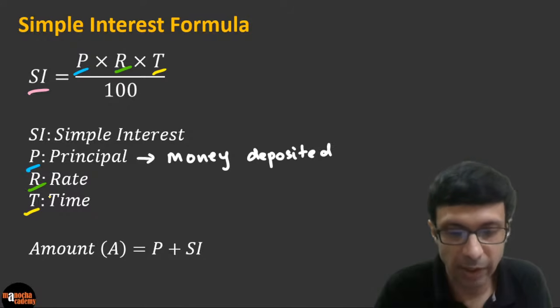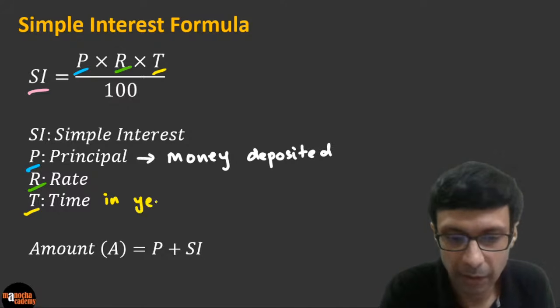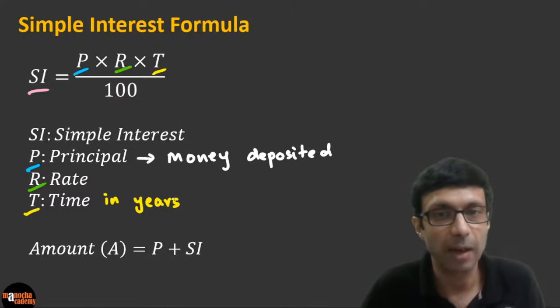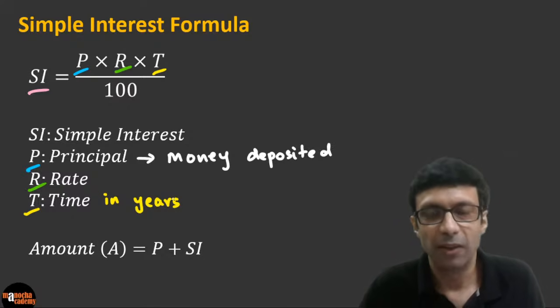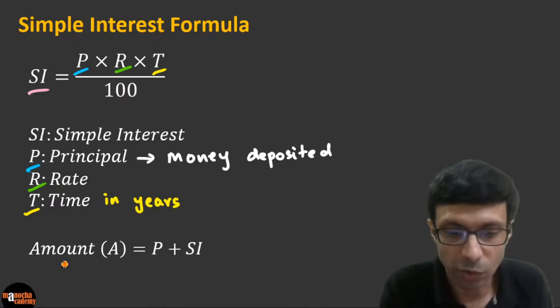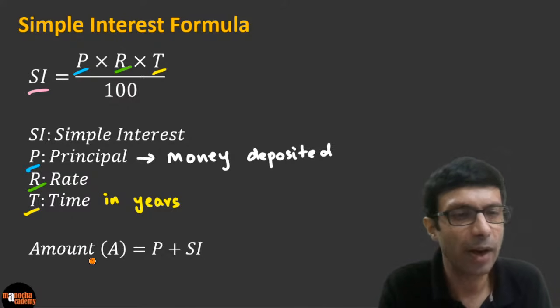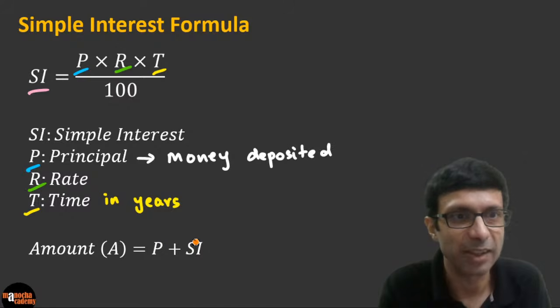Time means it's calculated, usually we write time in years, right? So if the time is 1 year, we put T as 1, time is 2 years, we put T as 2. Simple, right? And what will be the final amount? Please understand, after the interest, what is going to be the final amount? Very simple. The principal plus the simple interest.